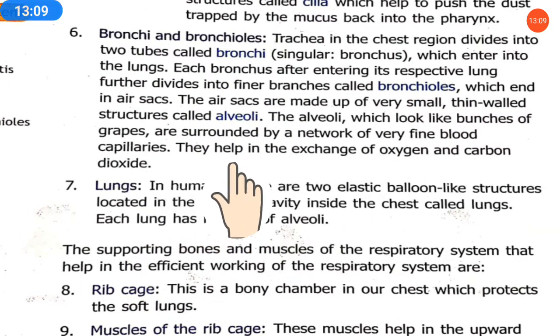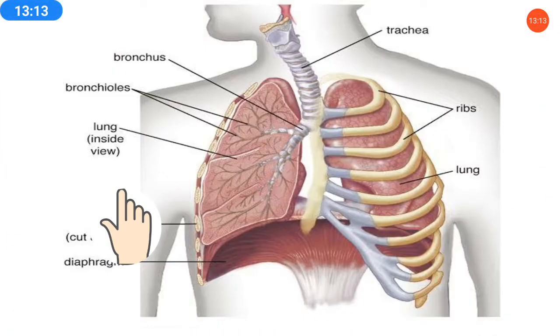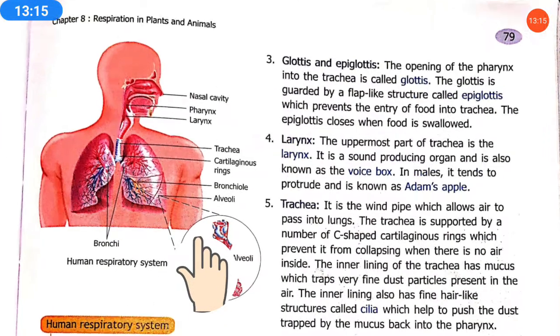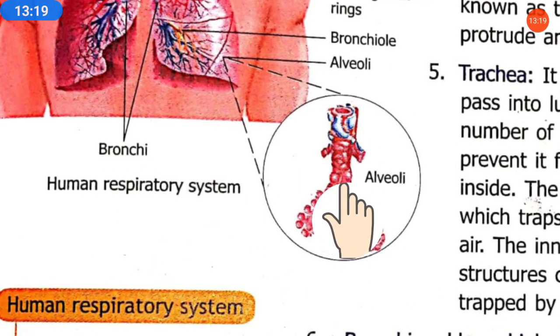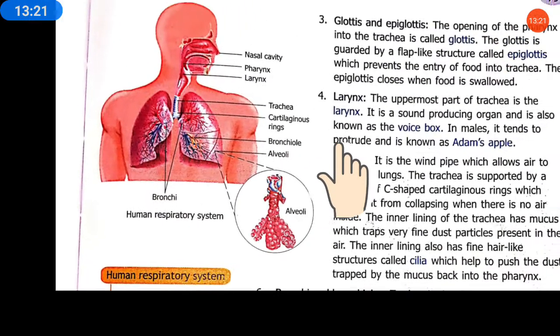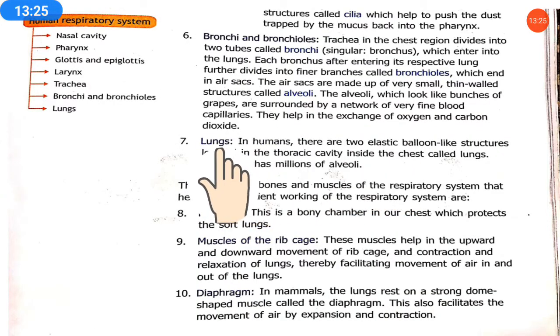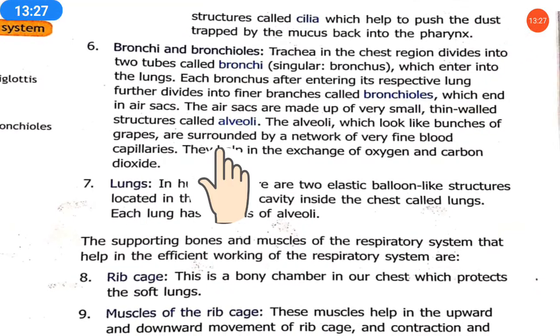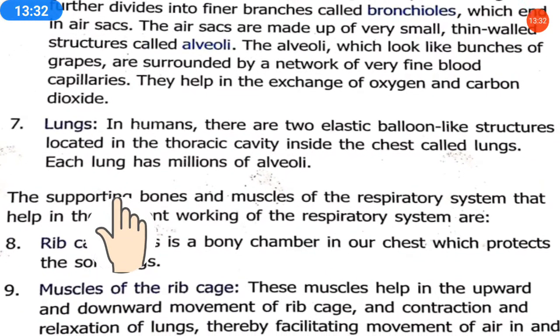And it was connected by a network of very fine blood capillaries. As you can see, these branches are fine blood capillaries. Blood capillaries mean carrying the blood through them. So they help in the exchange of oxygen and carbon dioxide, the exchanging of gases also. Okay, the next part is lungs.